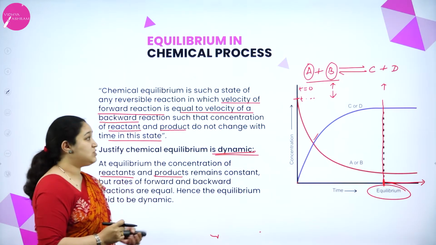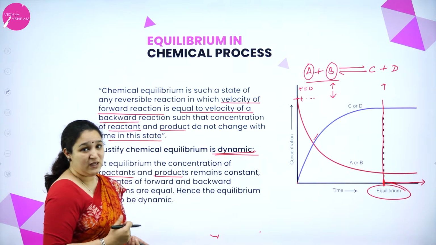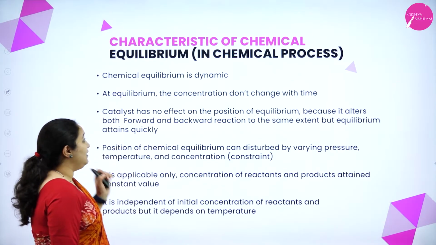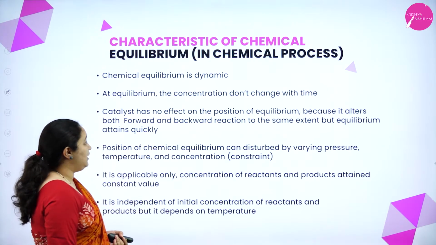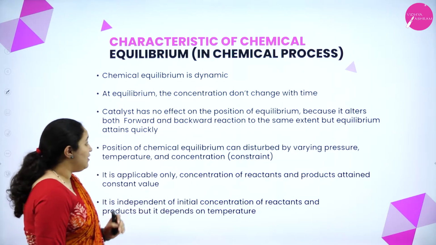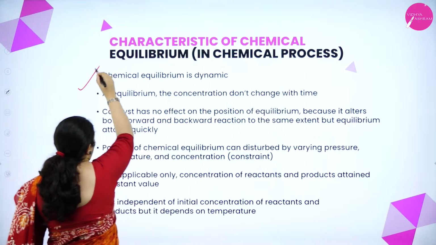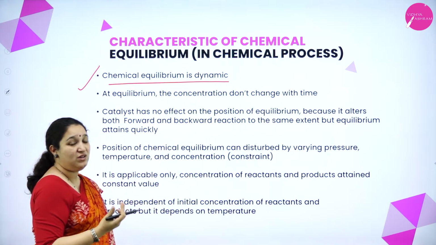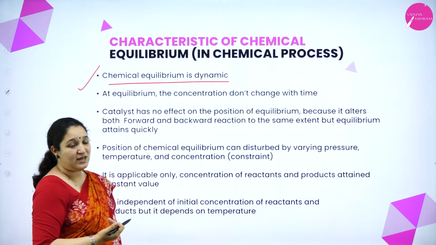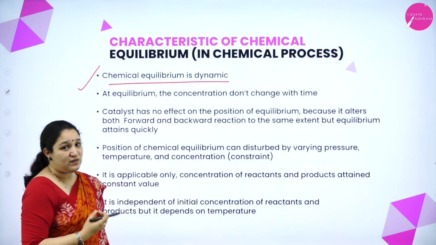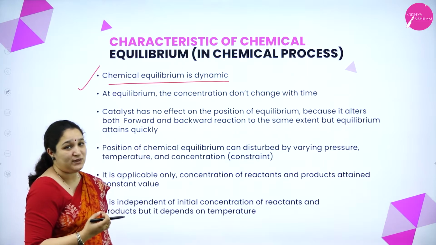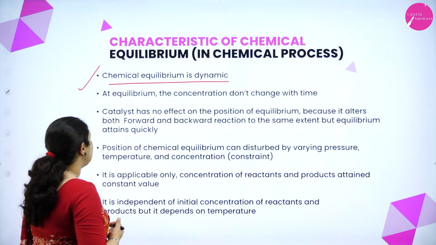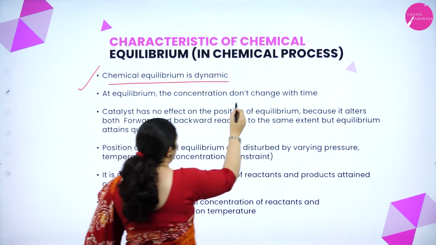So, I hope you have understood what chemical equilibrium actually means. Next, we will be learning the characteristics of chemical equilibrium in chemical processes. The first characteristic, as I told you, is that chemical equilibrium is dynamic. That is, the rate of forward reaction is equal to the rate of backward reaction, and also the concentration of the reactants and products do not change with time at this state. Okay, so that is the first thing. Next, at equilibrium, the concentrations don't change with time.